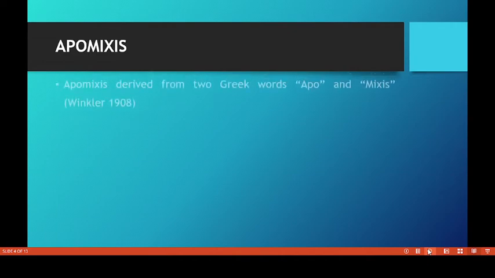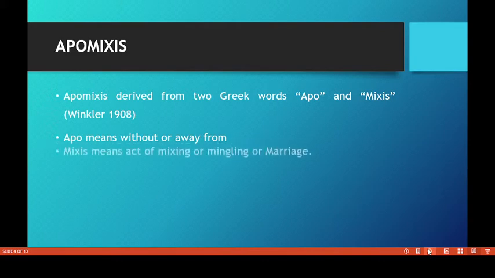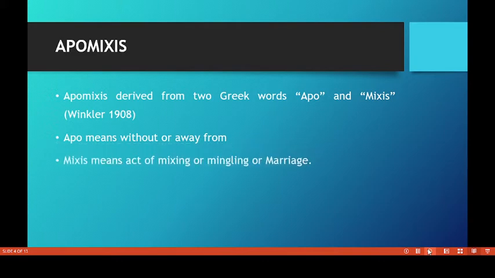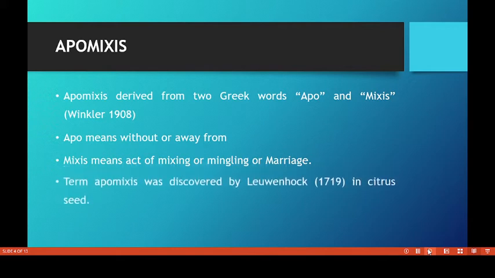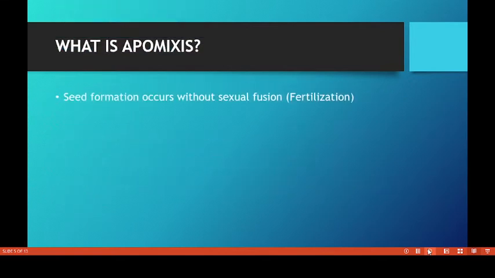Apomixis. Apomixis is a combination of the Greek words apo and mixis, coined by Winkler in 1908. Apo means without or away from. Mixis means act of mixing, mingling or marriage. The term apomixis was derived by Leeuwenhoek in 1719. Apomixis is the formation of new individuals by an asexual method which mimics sexual reproduction.